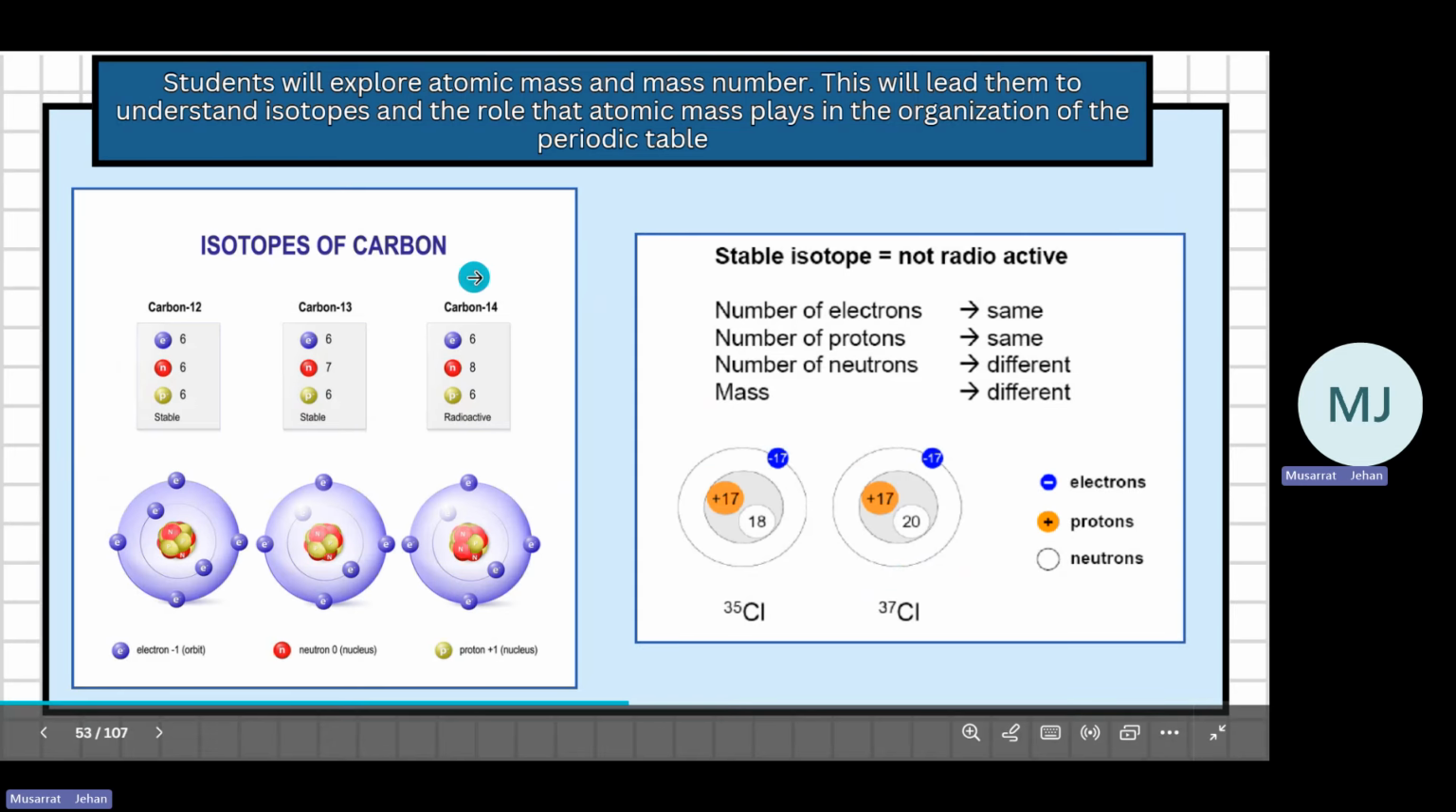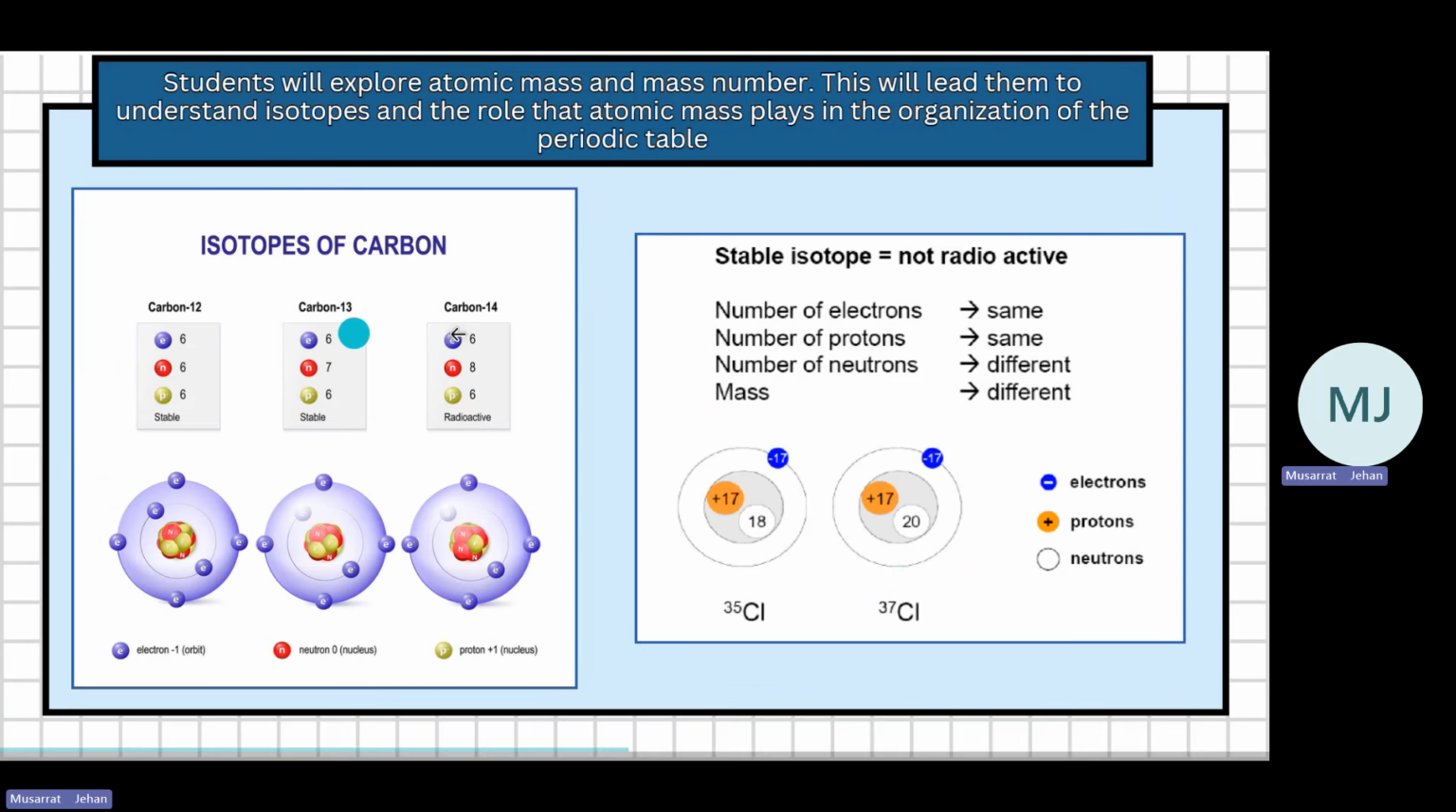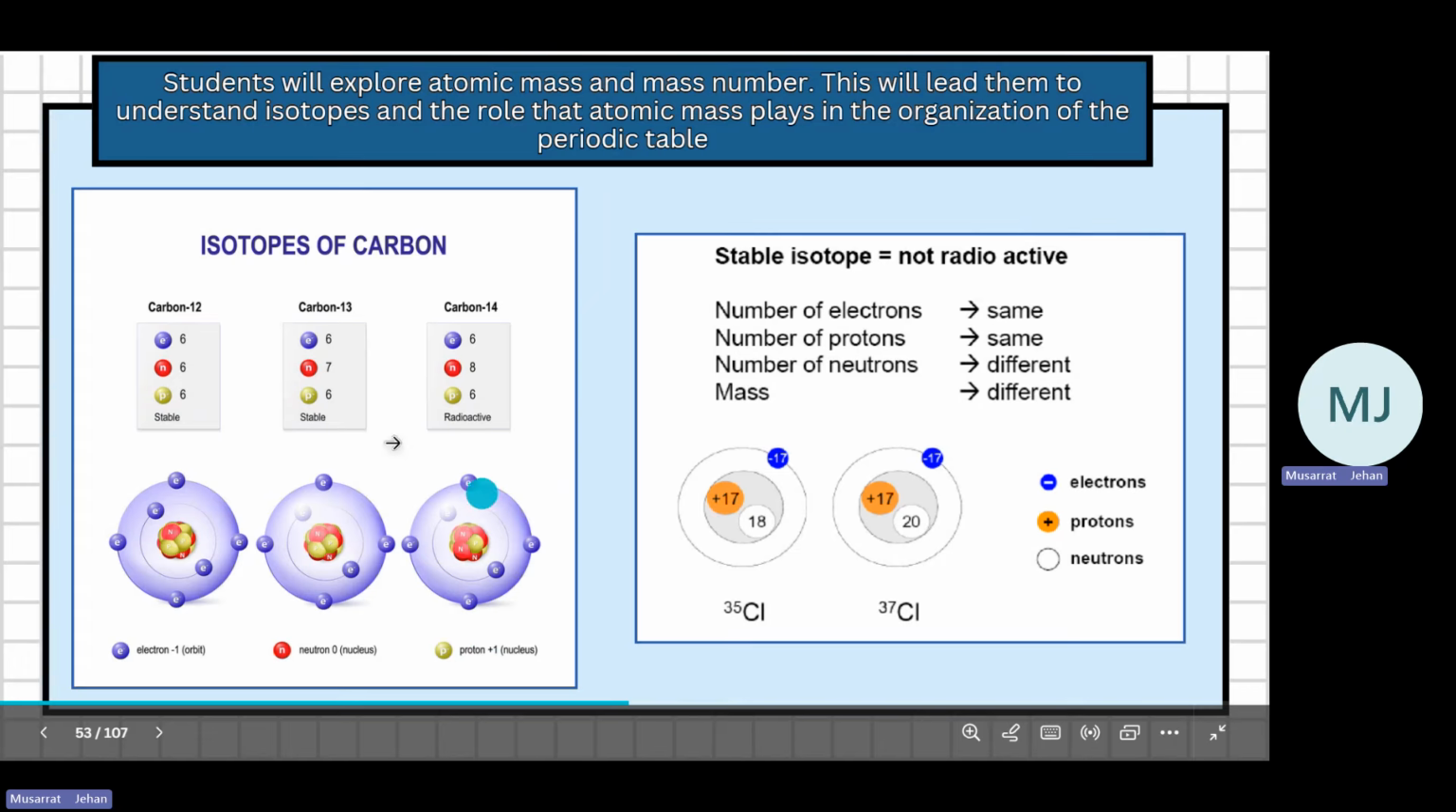Here they've shown you the isotopes of carbon: carbon-12, carbon-13, carbon-14. Carbon-12 has 6 protons, always 6 protons, never changing. Electrons will also not change. Neutrons change. Here you have 6, here you have 7. That's why 6 plus 7 is 13. Here you have 8 plus 6, 14. So these are the isotopes of carbon.